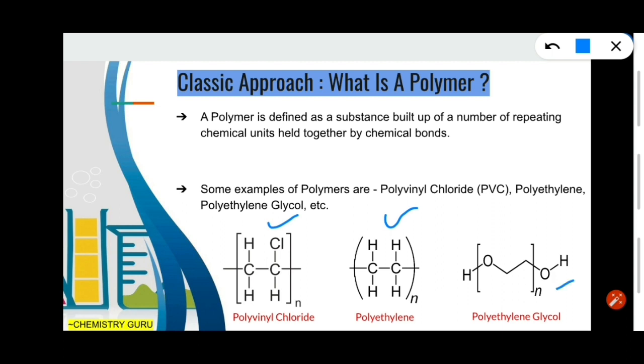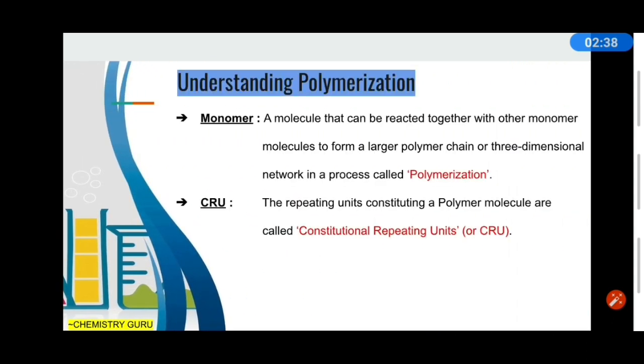So now the question arises: what is a monomer actually, or this repeating chemical unit, and how is a polymer going to form? So let's find out these answers. What is a monomer actually? A monomer is a molecule that can be reacted together with other monomer molecules to form a larger polymer chain or a three-dimensional network.